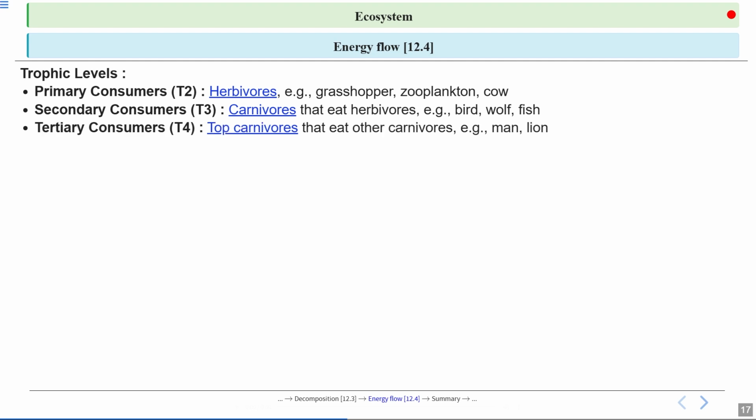The next one is the tertiary consumer or the top carnivores. So these animals, like humans and lions, eat other carnivores. They sit at the top of the food chain and have few or no natural predators. So this shows how energy flows upward, but with fewer organisms at each level.